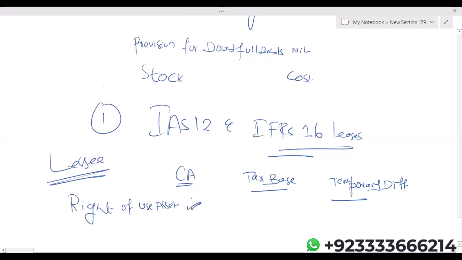Now listen carefully. Taxation authorities do not accept a right of use asset as your asset. If they're not accepting right of use asset as an asset, then simply tax base is zero. So right of use asset will always have a tax base of zero, always.